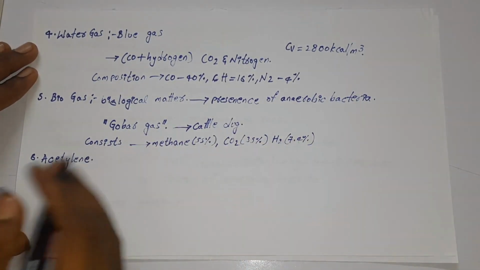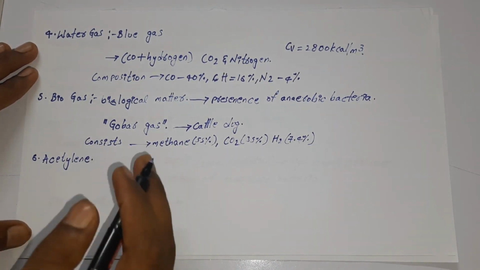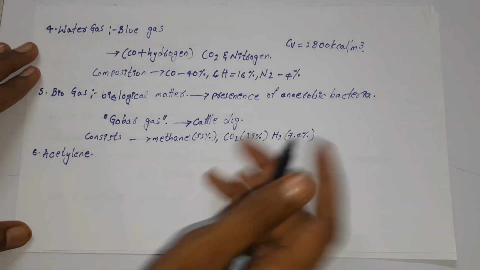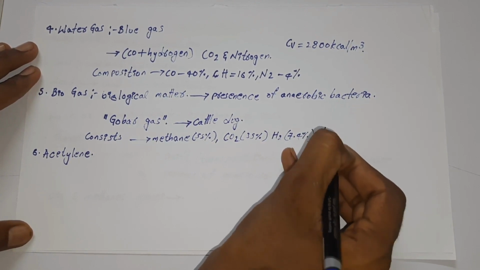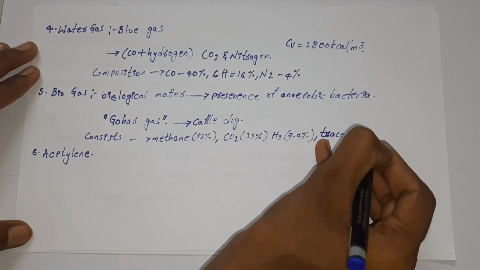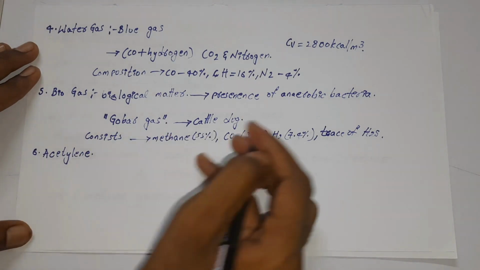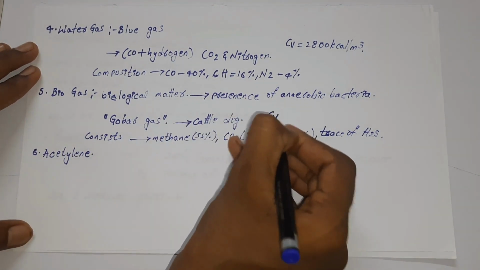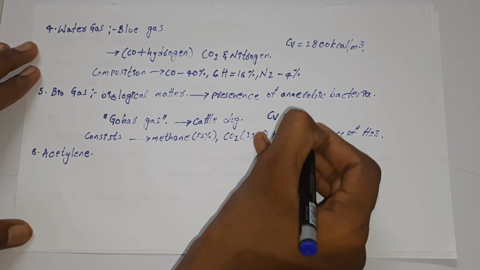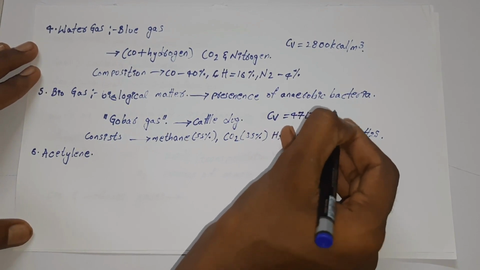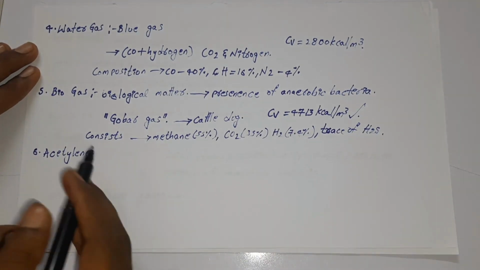These are the different elements in the formation of biogas, and it also includes a trace amount of H2S, that is hydrogen sulfide. The biogas will have a calorific value of around 4713 kilocalorie per meter cube.